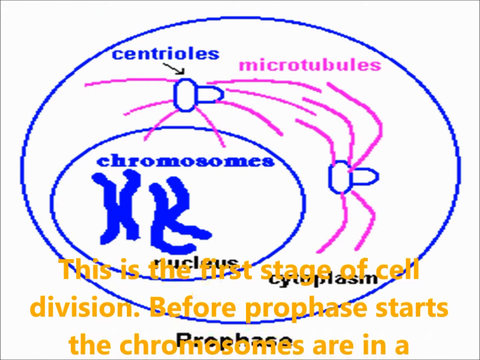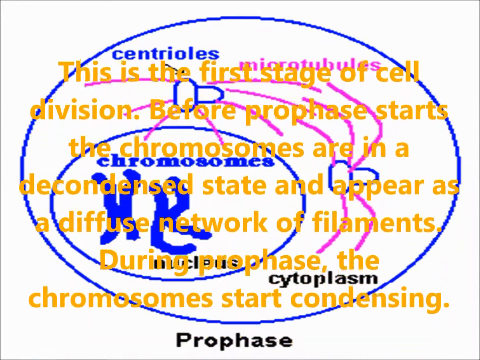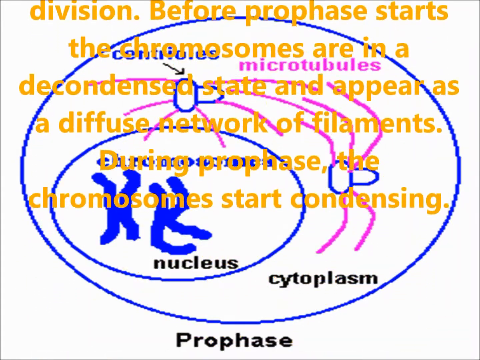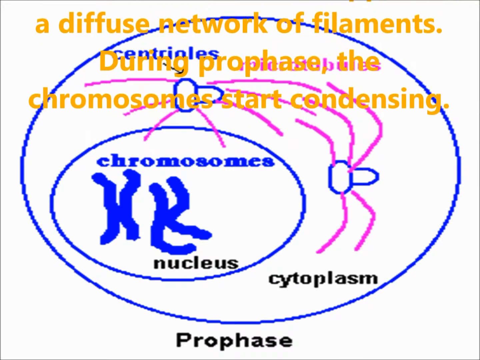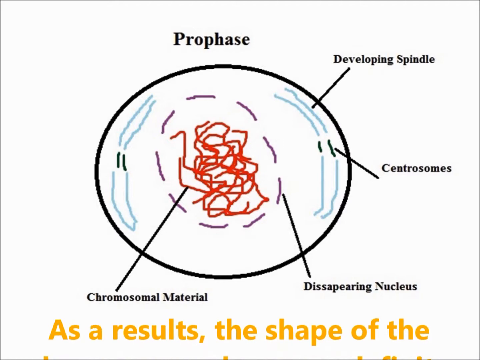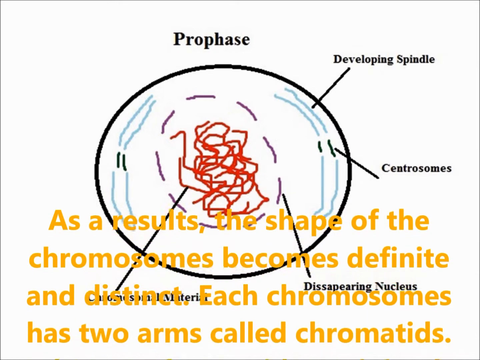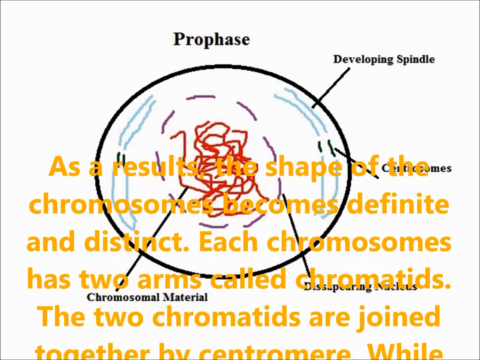Prophase. This is the first stage of cell division. Before prophase starts, the chromosomes are in a decondensed state and appear as a diffused network of filaments. During prophase, the chromosomes start condensing. As a result, the shape of the chromosomes becomes definite and distinct. Each chromosome has two arms called chromatids.